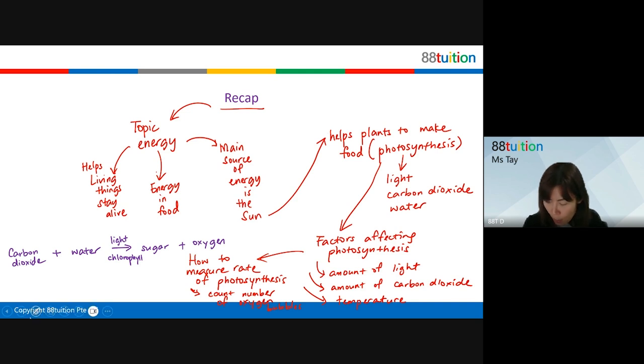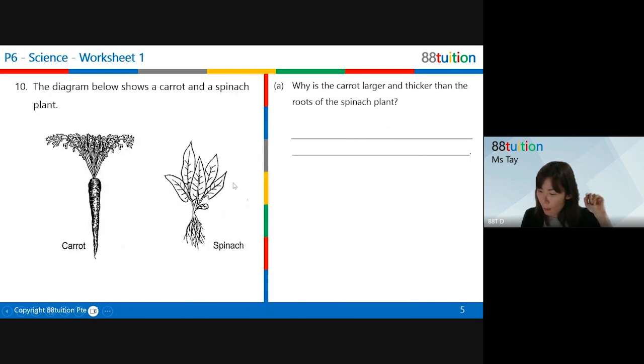Okay, so I can actually put another color. Excess will be stored as starch. All right. So we have recapped everything about photosynthesis. So we'll be looking at the questions now. And then after that, we have one question we didn't complete, correct or not? Last week we didn't complete one question. It's about the carrot and the spinach plant.